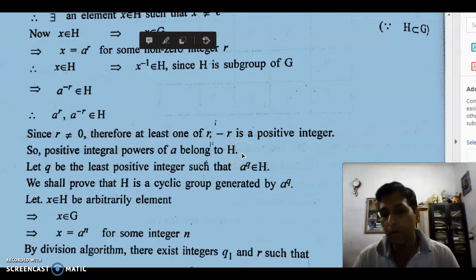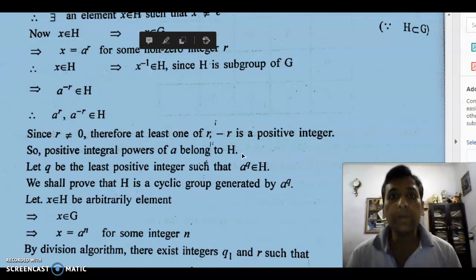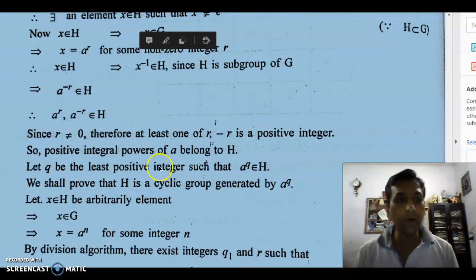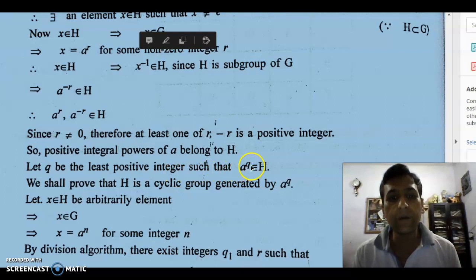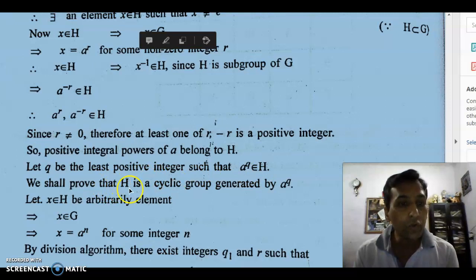Now out of all these positive powers, we take that positive power which is the minimum. So we suppose q is the least positive integer such that A^q belongs to H. Out of all the positive integers, q is the least positive integer such that A^q belongs to H. We shall show that H is a cyclic group generated by A^q.